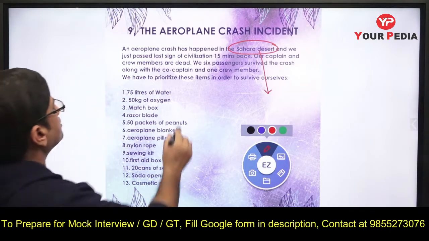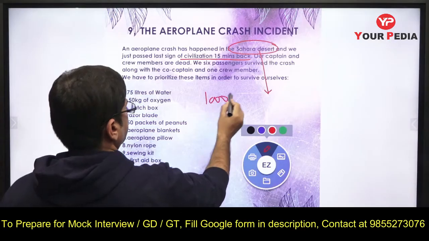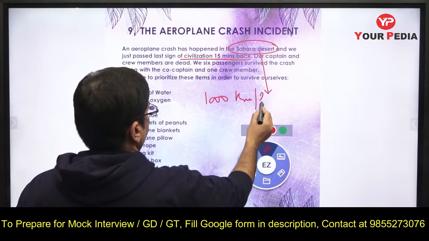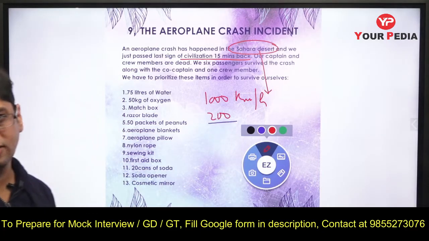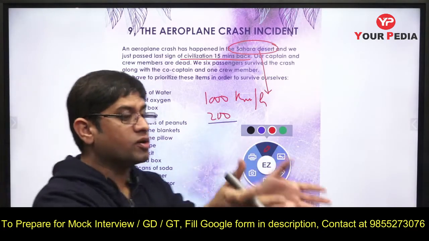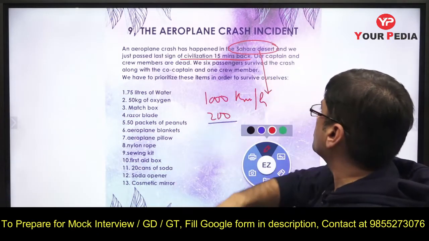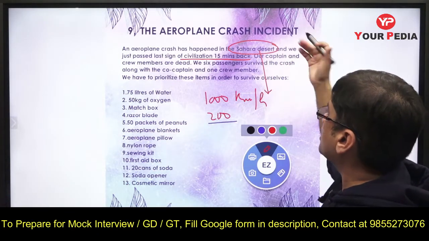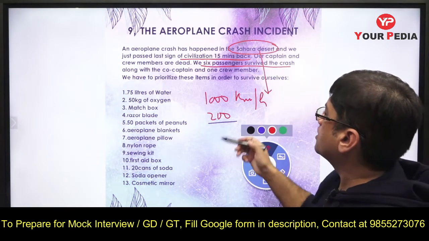We have just passed the last sign of civilization 15 minutes back. Aeroplane flies at 1000 km per hour. That means in 15 minutes you must have traveled 200 kilometers. That means you are already 200 kilometers away from where civilization or human beings are. That is, you are far away now. Your captain and crew members are dead in the crash and 6 passengers only are left, and now you have to prioritize these things.